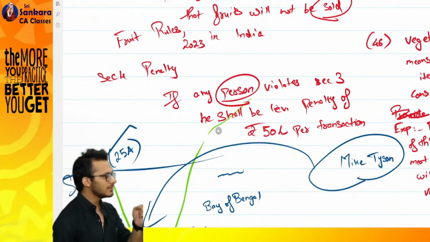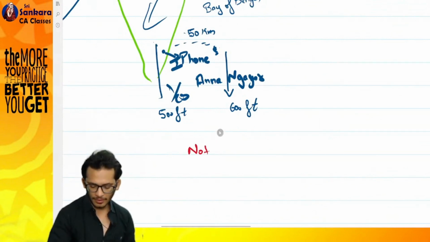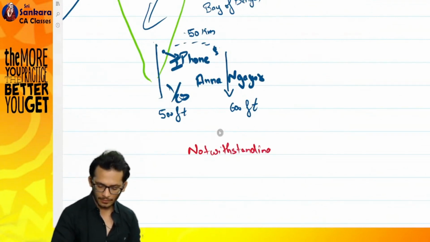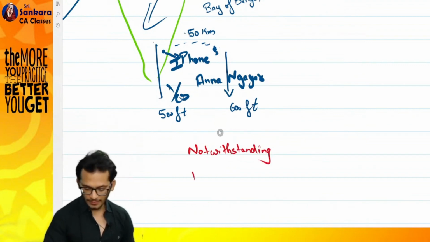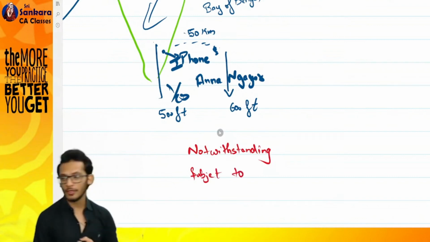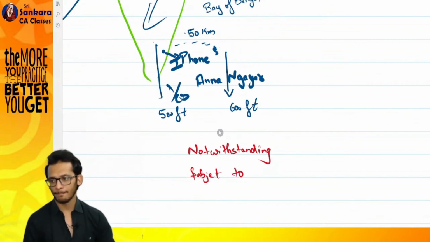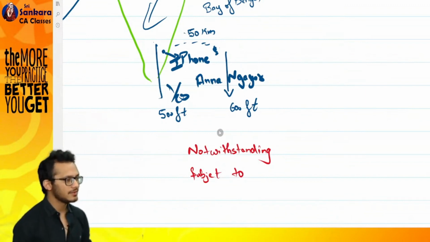Two more words I'm just giving you for the purpose of your benefit. We have something called notwithstanding. Have you heard this word? Then the other word is called subject to. Have you heard these two words? What do you mean? Very good. This is a superior section.